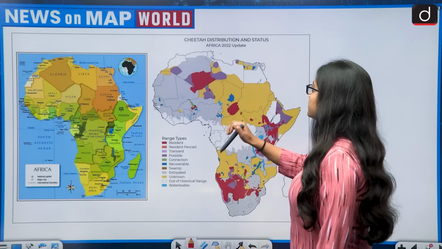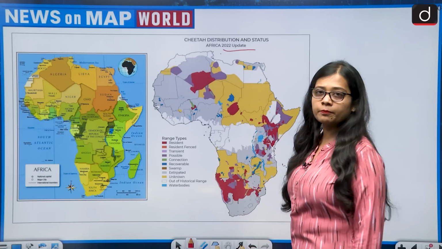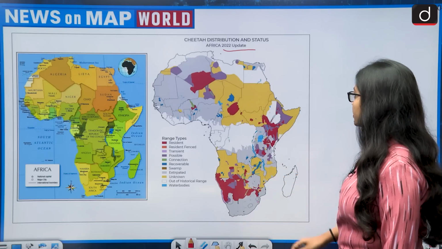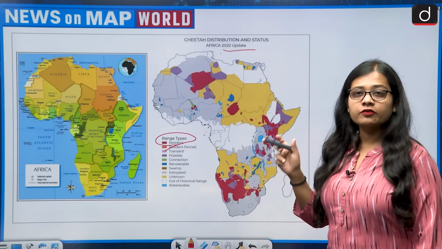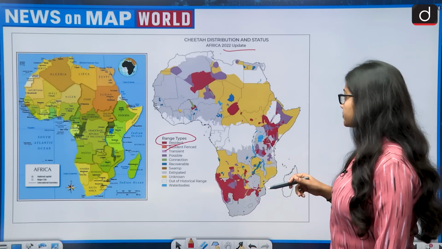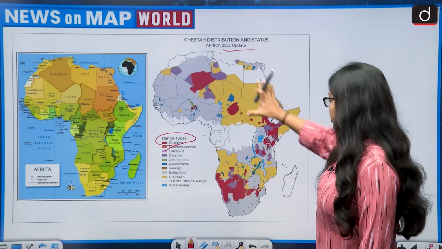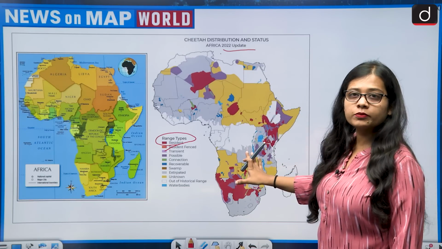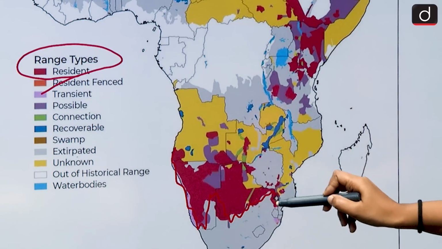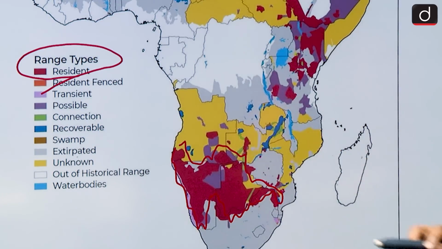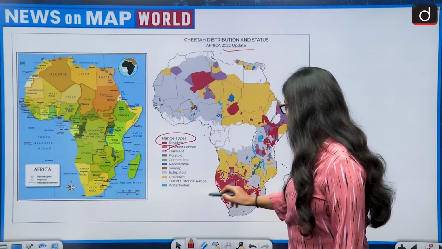So look at this map. This is the cheetah distribution and status in Africa, 2022 update. The regions given in red are majorly the countries which have a very large population of cheetahs. You will not be able to see red colors in most of Africa, but especially in the southern part of the African continent you will be able to see the red areas. And this red area is the area of Namibia.